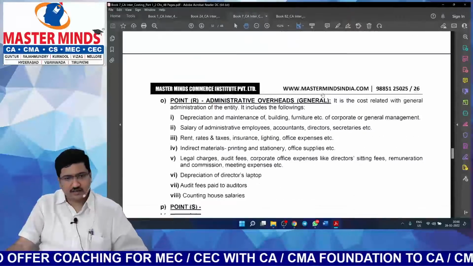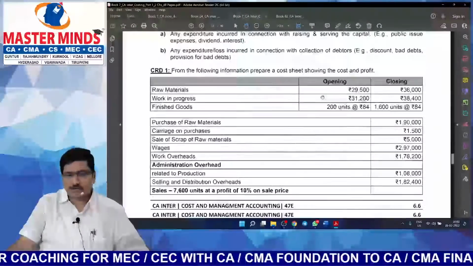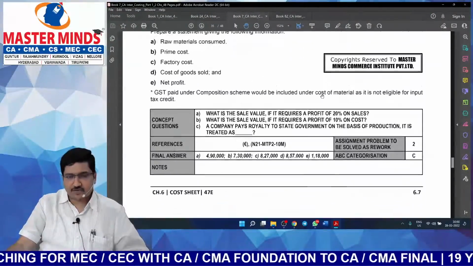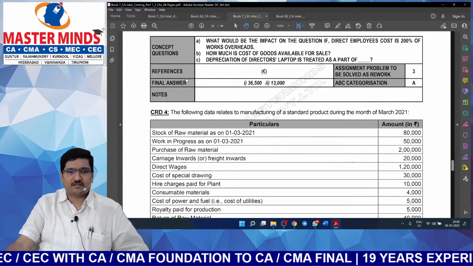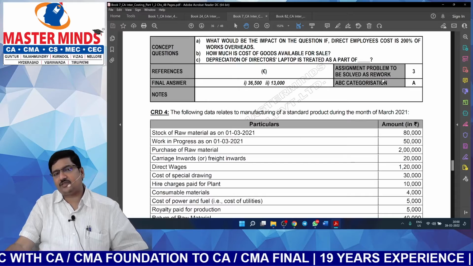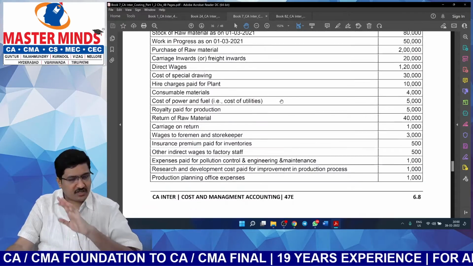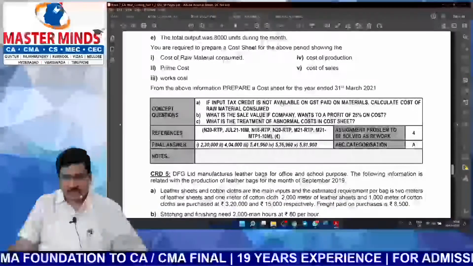These are all theory content. You know pretty well that theory is very important in costing. These are all CRD problems that have started. See, concept questions, references, final answer, assignment problem, ABC categorization. Everything is exactly the same format.